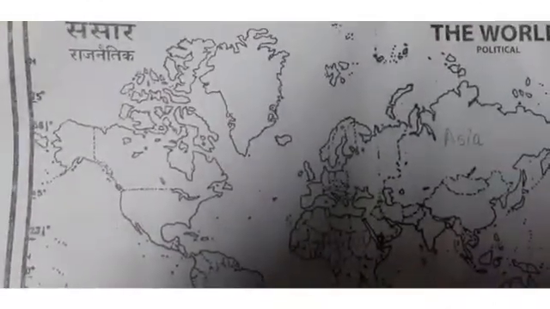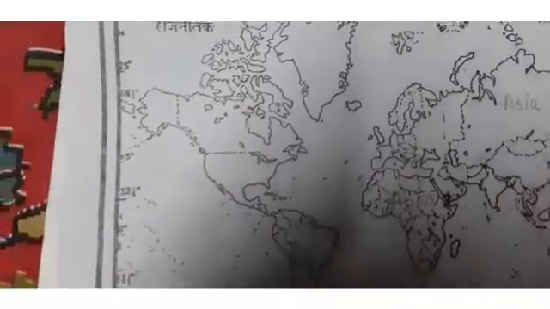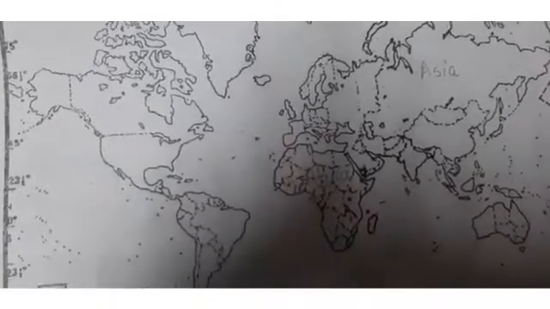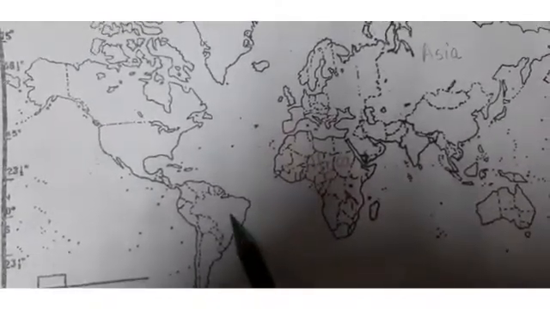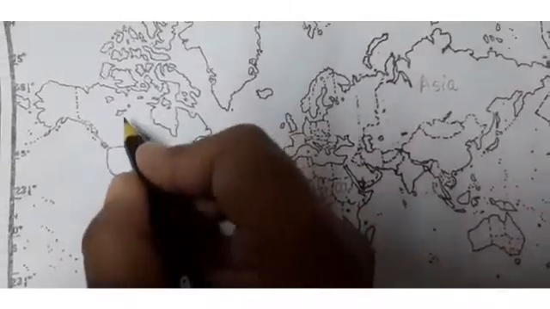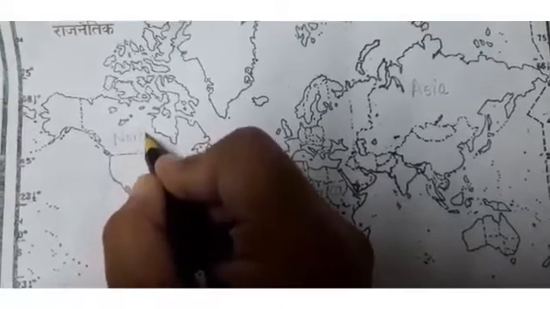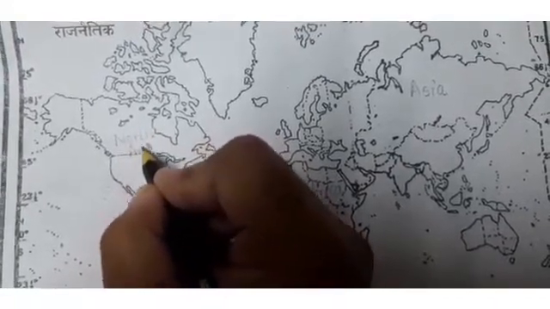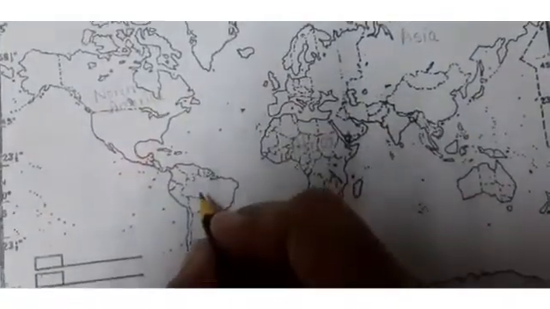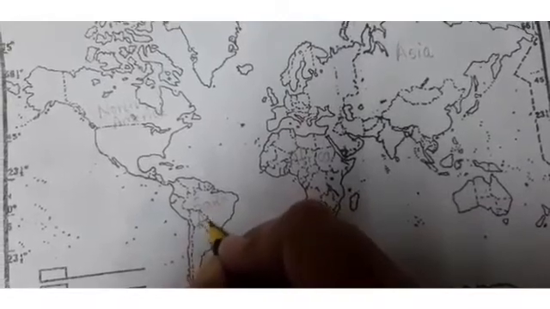After that, just come to North America. Where is North America? Now you can see here in this picture, there are two parts given here. One is this and the other is this. So the upper part, this one part, is what? North America. And the lower part is South America.